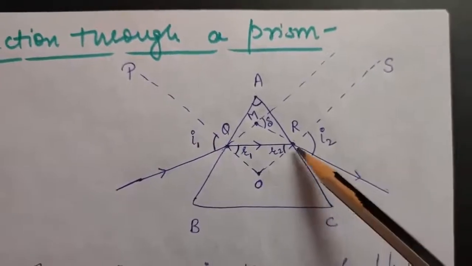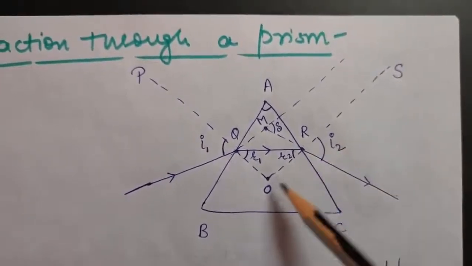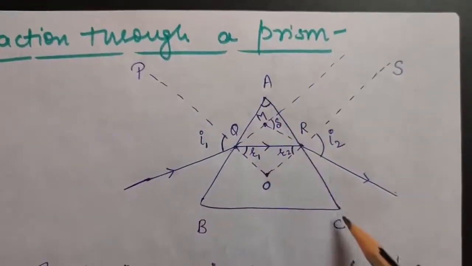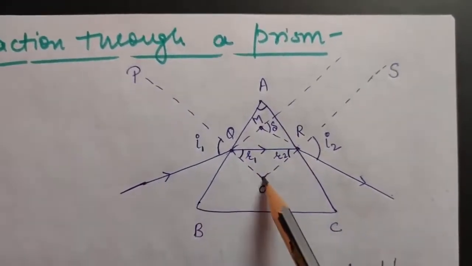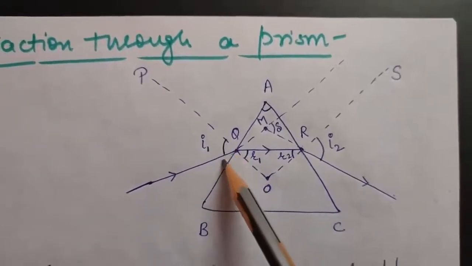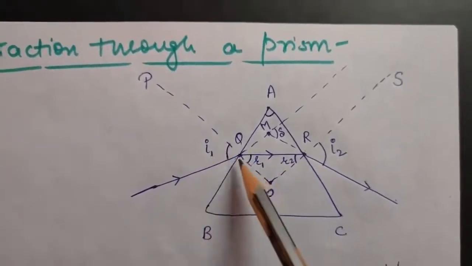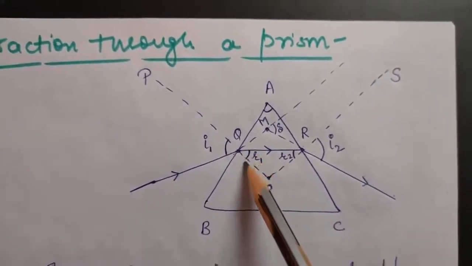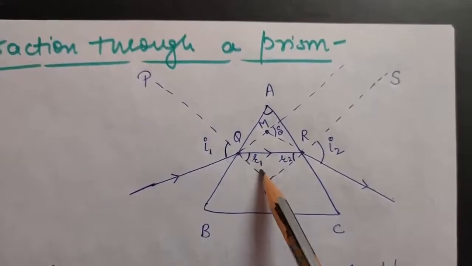Okay, so OS and OP are nothing but the normals drawn on the planes AB and AC. Okay, so see, if this is the normal ray and this is the incident ray, so this will be the angle of incidence, right? Now this is the refracted ray and this is again the normal ray, so this will be the angle of refraction, that is r1.